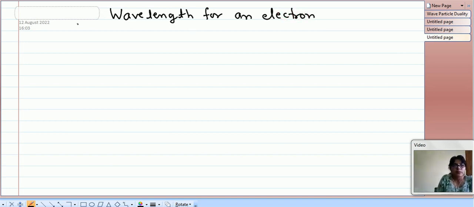And we know that the mass of the electron is 9.1 into 10 to the power minus 31 kg. And let us assume that the velocity is equal to 10 to the power 7 meter per second.